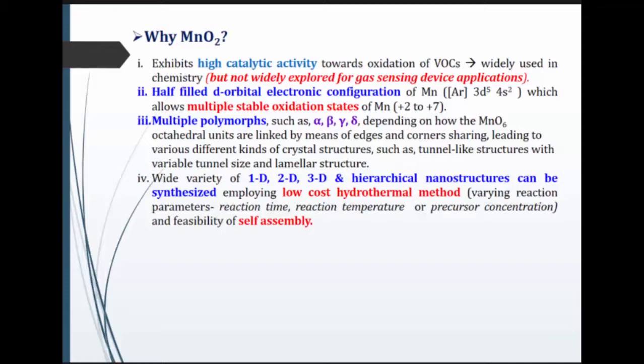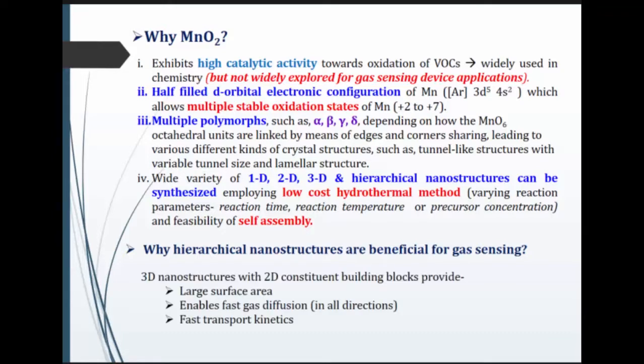It also possesses multiple polymorphs, alpha, beta, gamma, and delta. Due to this property, you can easily fabricate 1D, 2D, 3D hierarchical nanostructures using a low cost hydrothermal technique.